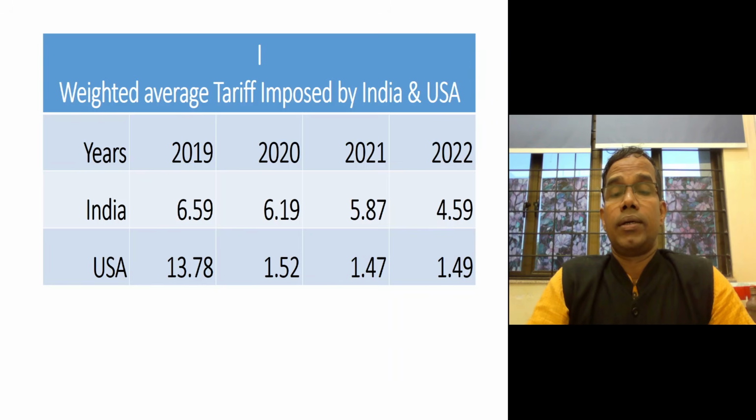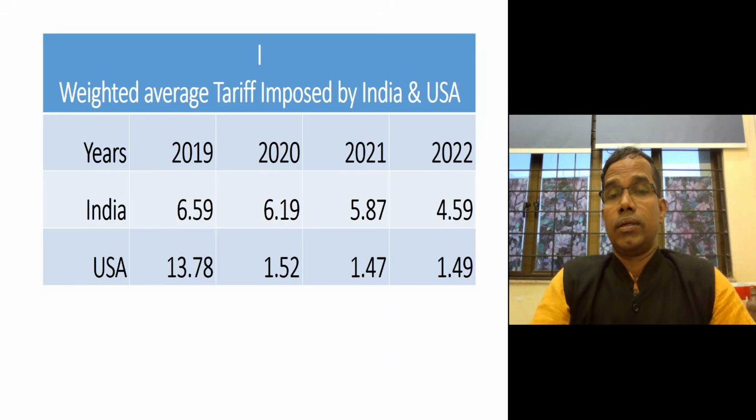Then we see that both India's and America's weighted average tariffs have gone down in recent years, particularly from 2019 to 2022, for which data are available. India's weighted average tariff has declined from 6.59 to 4.59 in 2022. The US's weighted average tariff has also declined from 13.78 to 1.49.